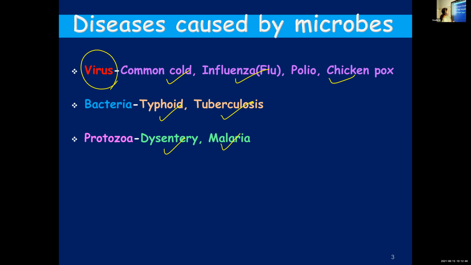The diseases caused by them are also listed in your book, like chickenpox, polio, influenza, common cold, etc. And then protozoans and bacteria also cause diseases. The diseases caused by bacteria are typhoid and tuberculosis, and protozoan diseases are dysentery and malaria.